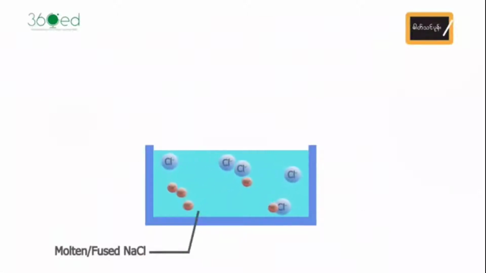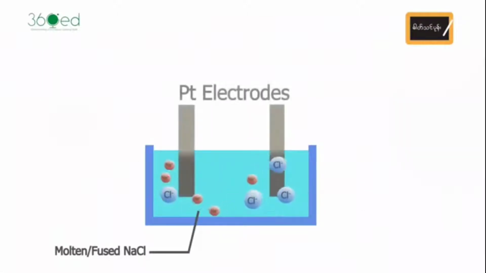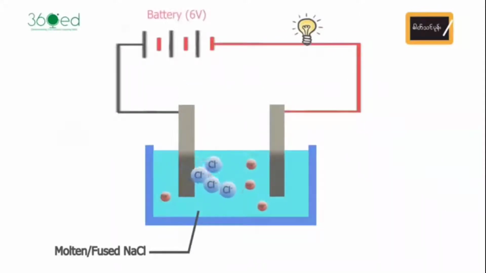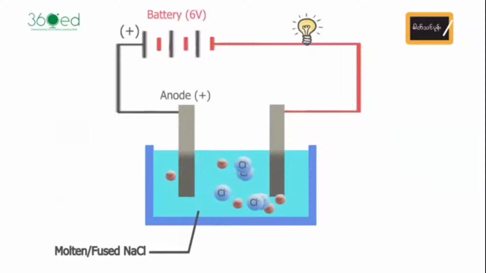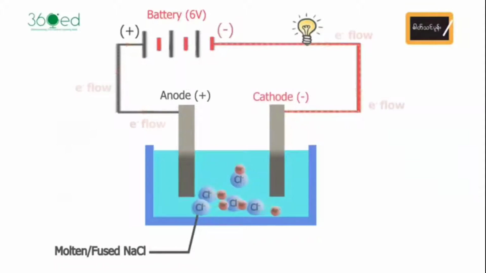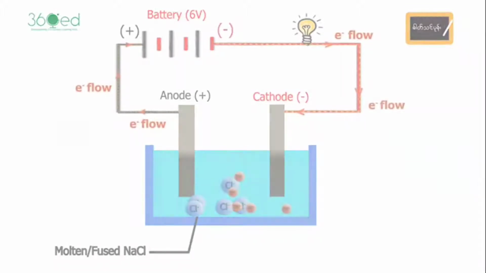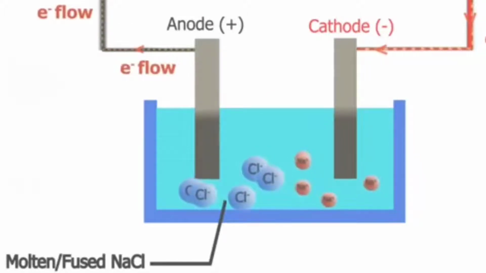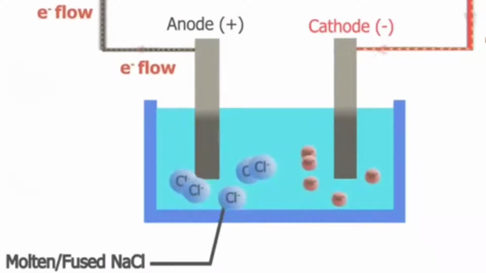So here we have the molten or fused NaCl, and we are putting 2 carbon electrodes. So the electrode connected to the positive terminal of the battery is known as anode, and the electrode connected to the negative terminal of the battery is known as cathode. Now, when electricity is passed through the solution, then the NaCl dissociates into Cl negative and Na positive ions.